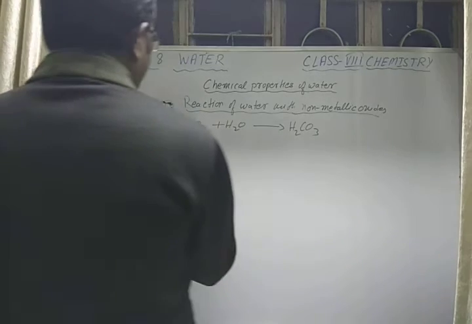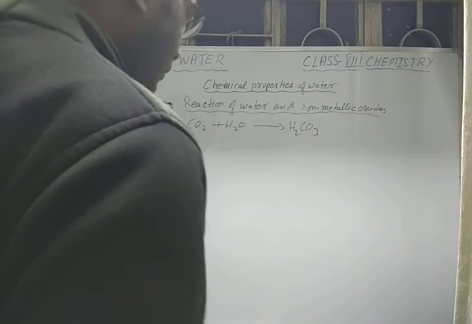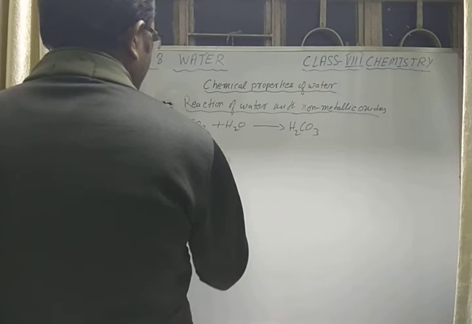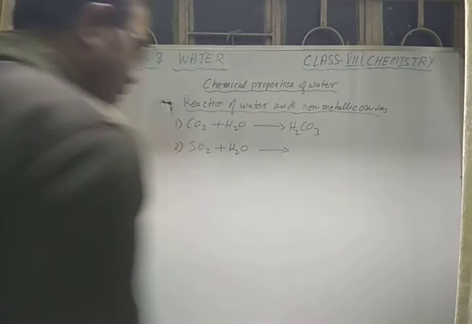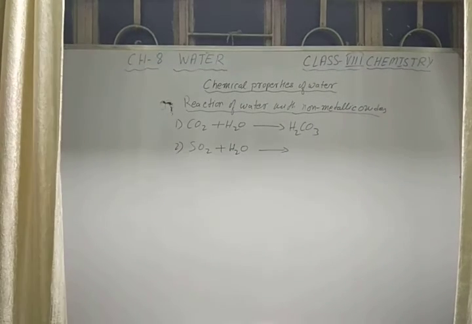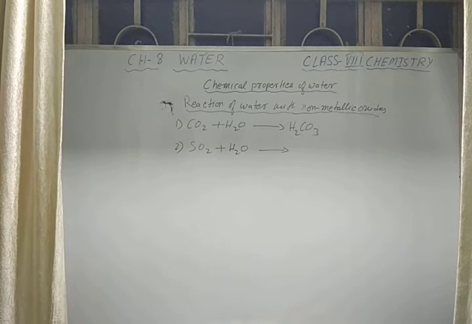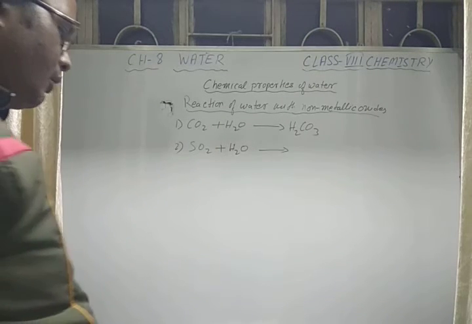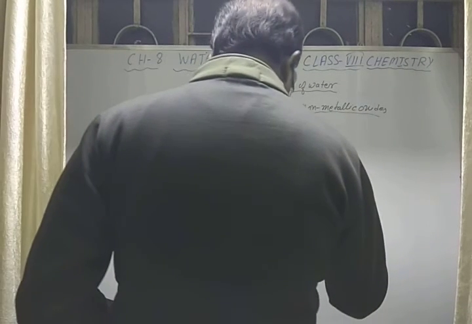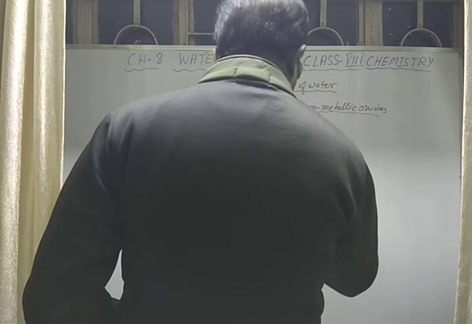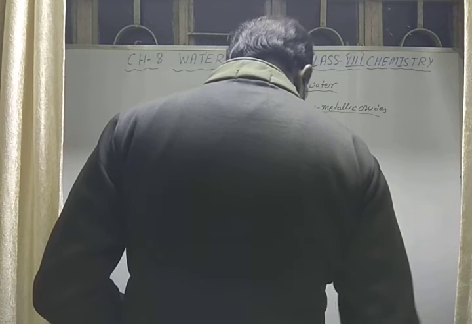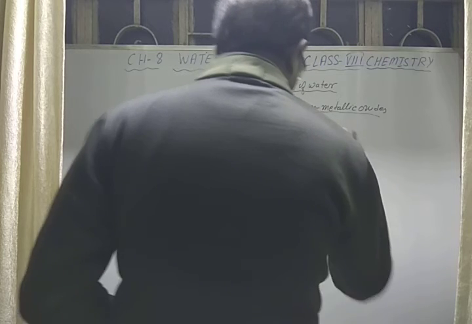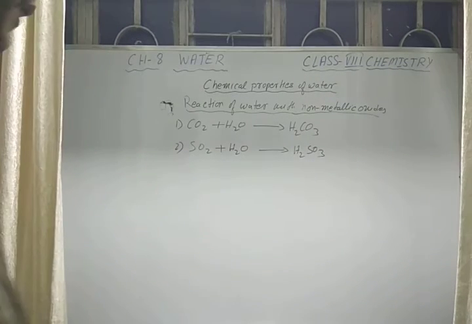Now next is the reaction with sulfur dioxide. When SO2 reacts with water, the sulfur dioxide gas released to the atmosphere reacts with the water vapor present in the air to form sulfurous acid. Sorry, it's not SO3. SO2 plus H2O gives sulfurous acid.